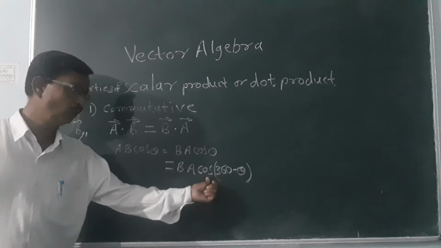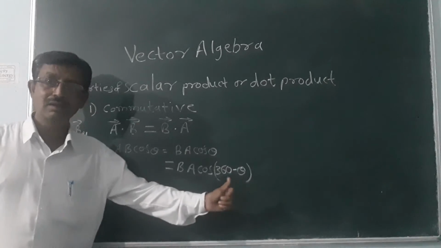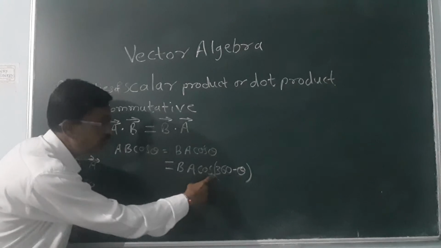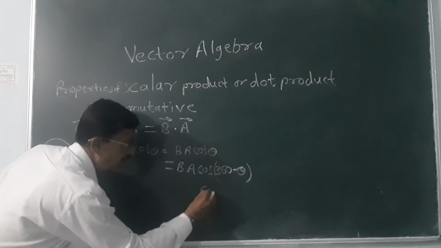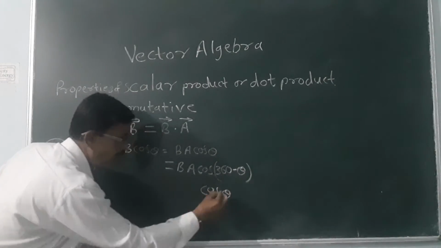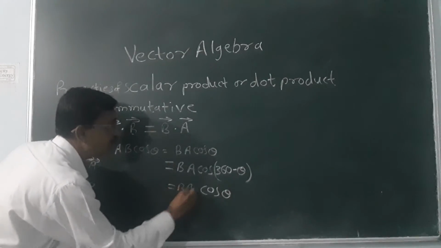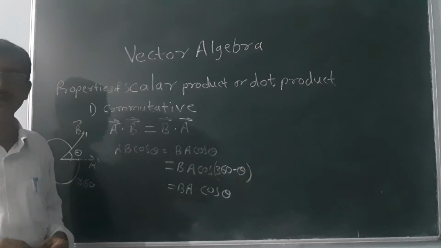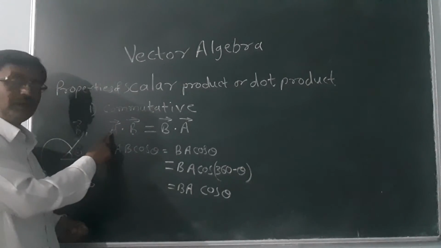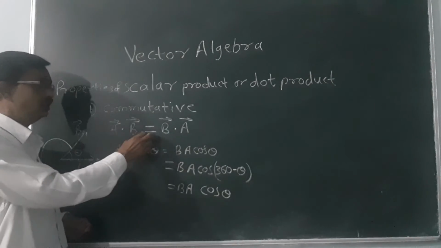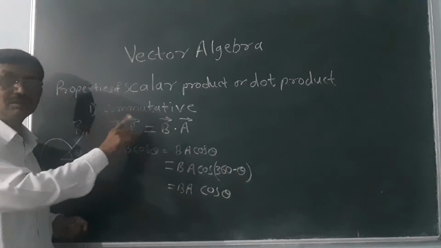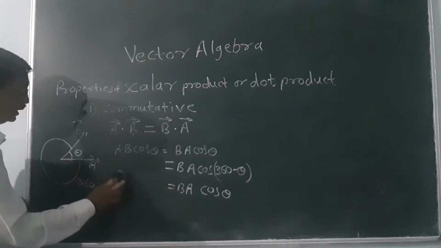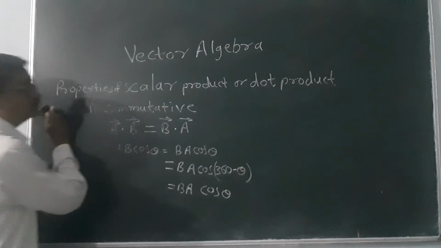But in this case, cos of 360 minus theta, using the mathematical identity. What is the mathematical identity? Cos of 360 minus theta is equal to plus cos theta. Therefore it becomes BA cos theta and both values are equal. So vector A dot vector B is equal to vector B dot vector A. This is the property known as the commutative property.